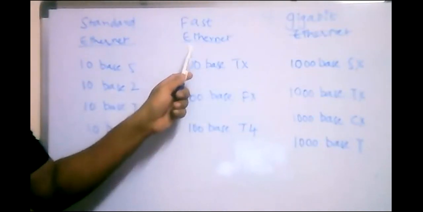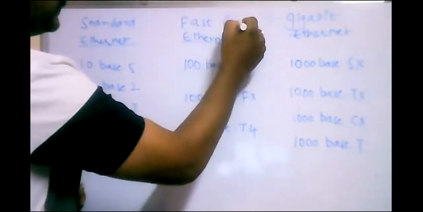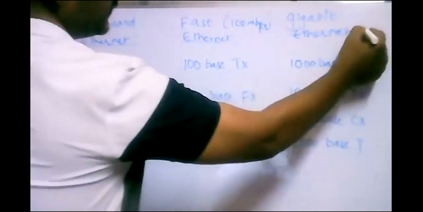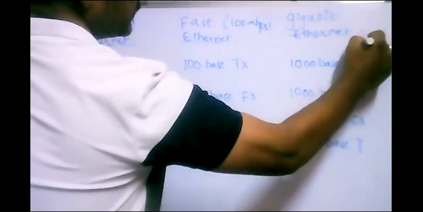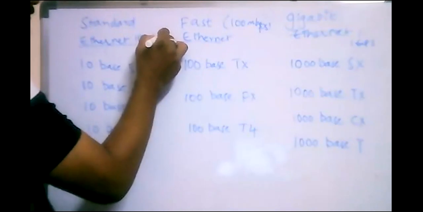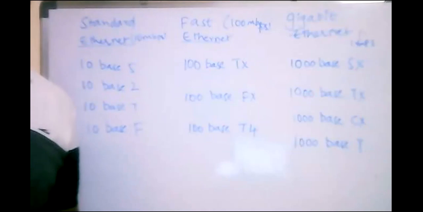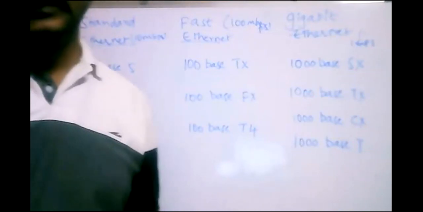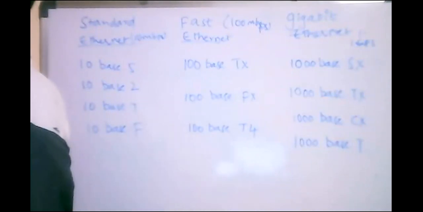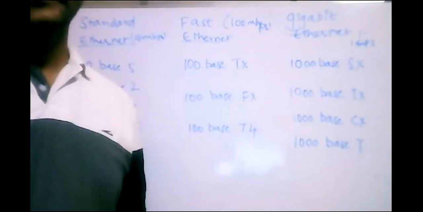When you come across fast Ethernet, we are ranging up to 100 Mbps of speed, whereas here 1000 Mbps to 1 Gbps. Now here only 10 Mbps maximum. So this is about the differences between the different types of standards which are used here.